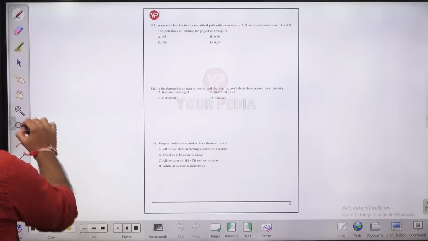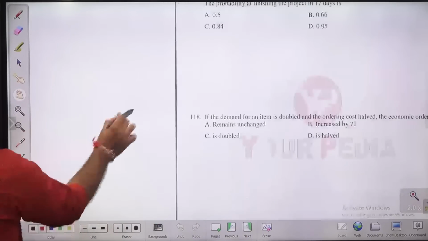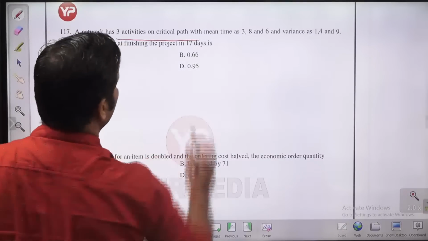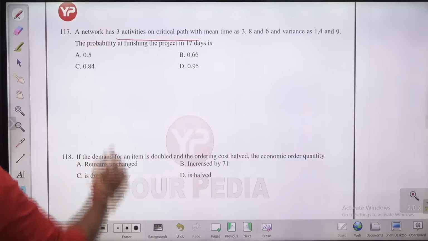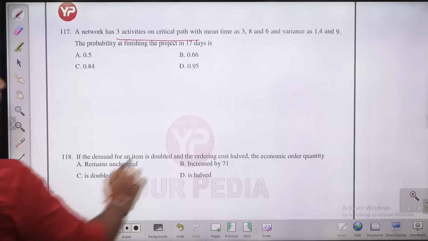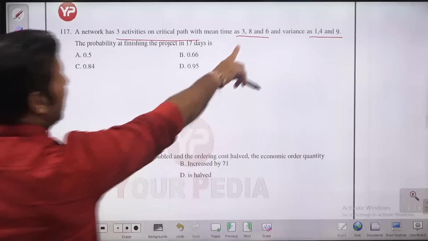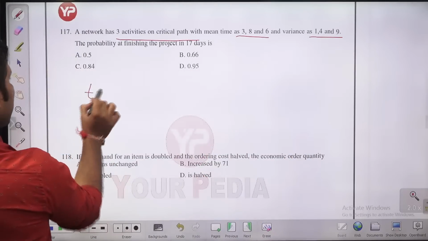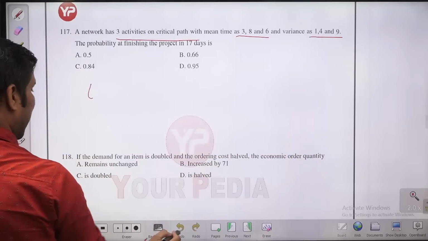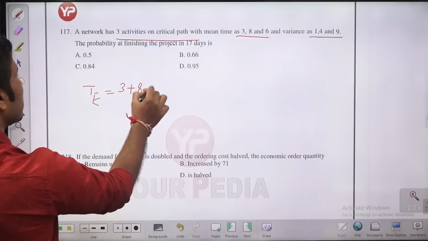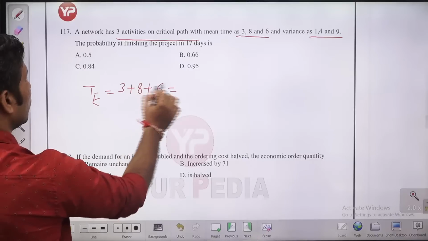Question number 117. A network has 3 activities on the critical path, with mean times 3, 8 and 6 and some variance. So how much is the expected time, guys? This is 3 plus 8 plus 6, so this will be 17.